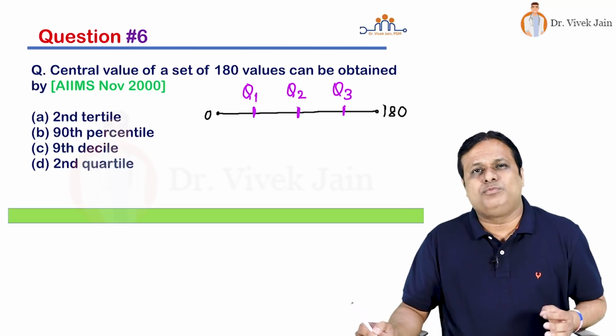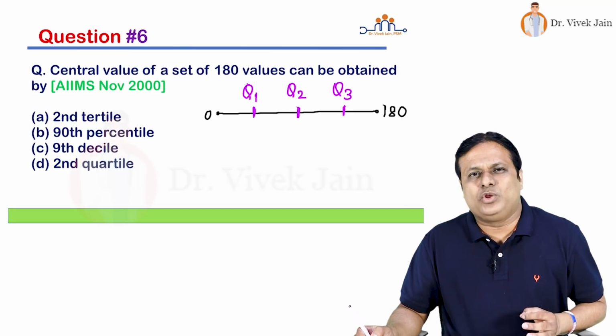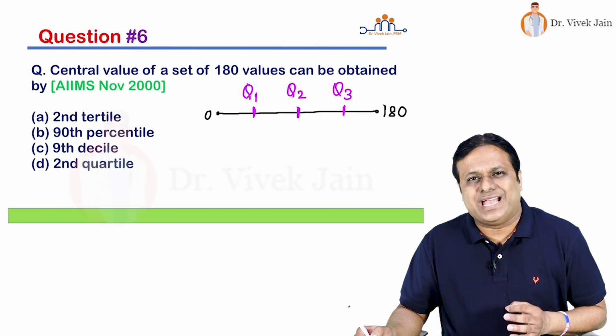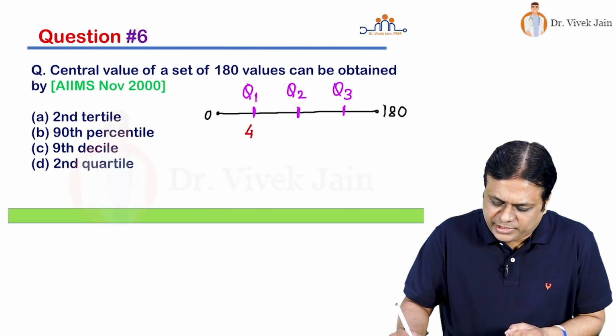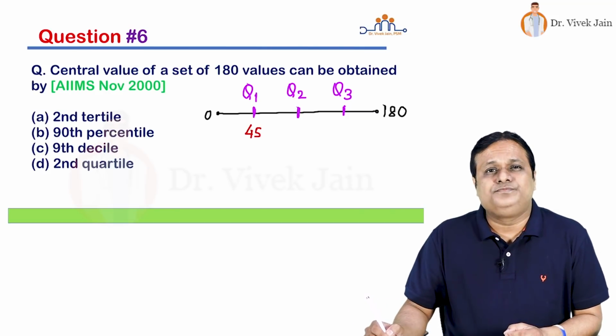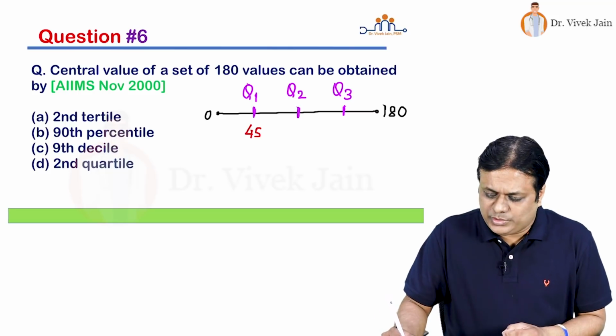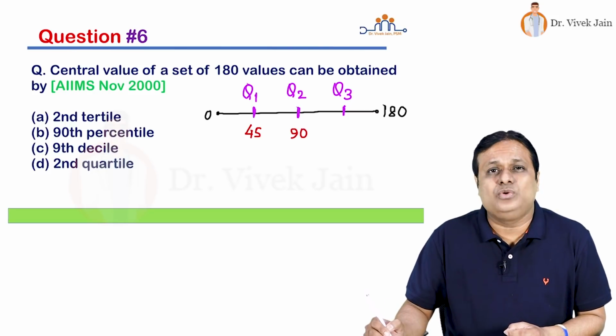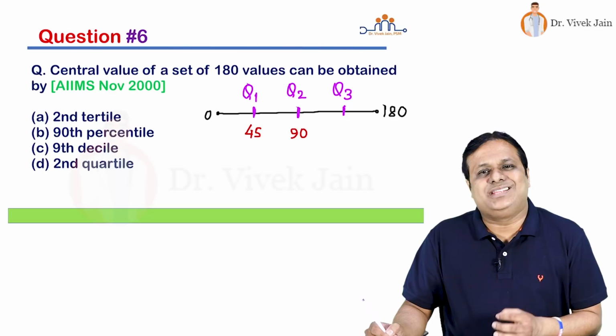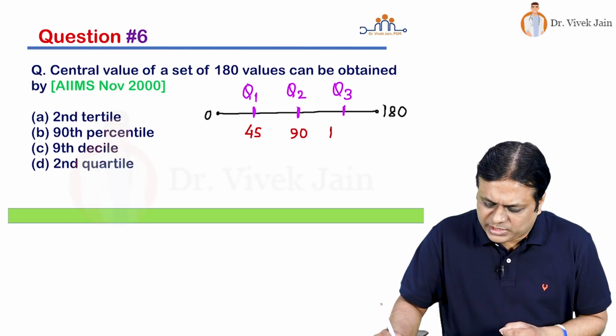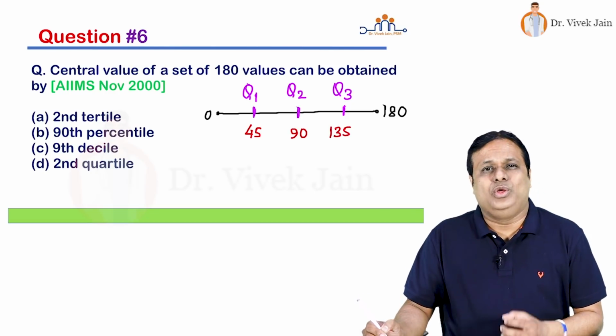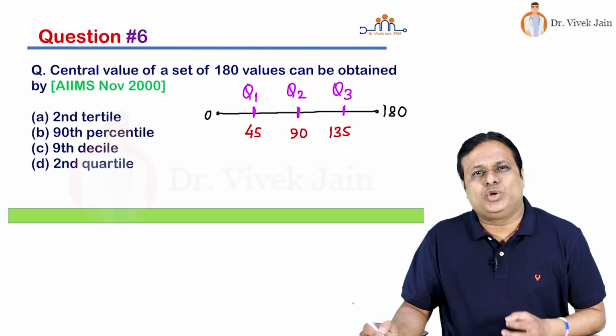Suppose this is a uniform distribution. So what will be location of quartile 1? That will be 45th value. What will be quartile 2? 90th value. And what will be quartile 3? That will be 135th value. Now you can see we have 4 equal parts.